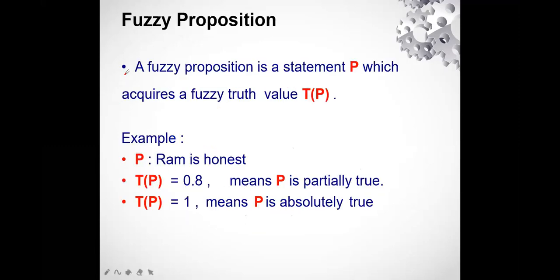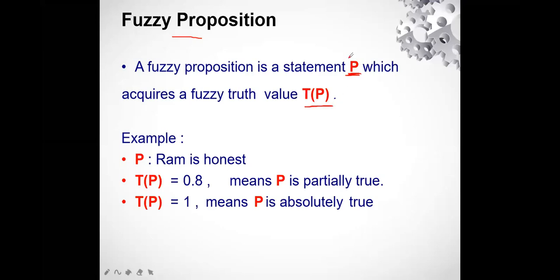In this, we are moving further to the fuzzy proposition. Now, what is this fuzzy proposition? We have already understood what is proposition. So fuzzy proposition is just a statement in which the truth value acquired is between 0 and 1. When we give a fuzzy proposition statement, it is given with the variable P. Let's take an example. What truth value does it acquire? We will write it in this form, T brackets P.